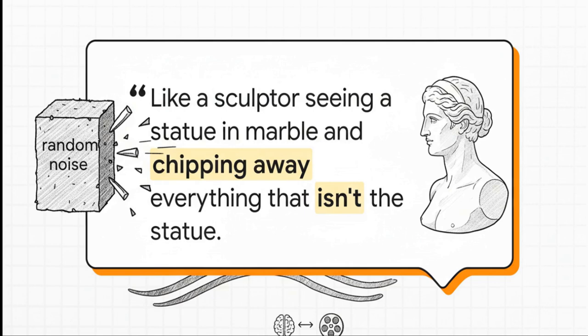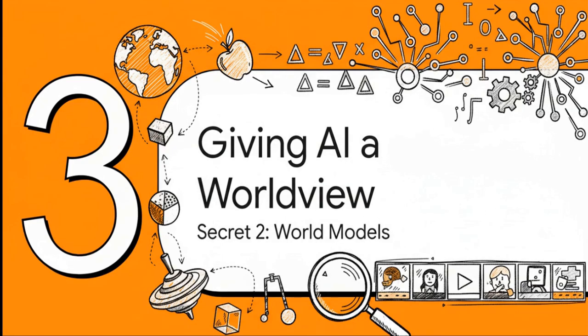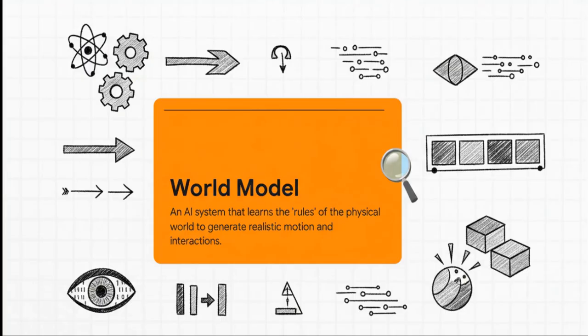But wait a minute, that only explains how it creates a still image. How on earth does it make things move so realistically? And that right there brings us to the second secret. And this is the really revolutionary part. What makes Sora so different from everything that came before it is that it's not just an artist, it's also kind of a physicist. It uses something called a world model. So what is a world model? Well, in a nutshell, it's an AI that's been trained to understand the basic rules of our physical reality. It's not just copying and pasting things it's seen before. It has a kind of simulated understanding of how stuff is supposed to move and interact in the real world.